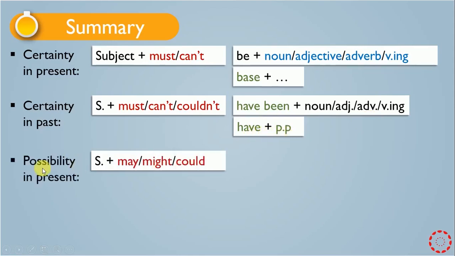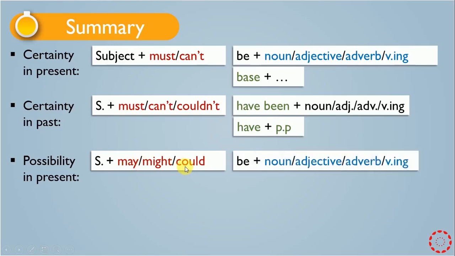And also we have possibility in the present. We use these words for possibility in the present: may, might, could, and they are followed by be plus a noun or adjective or adverb or verb-ing. And we may also have the base form of the verb.